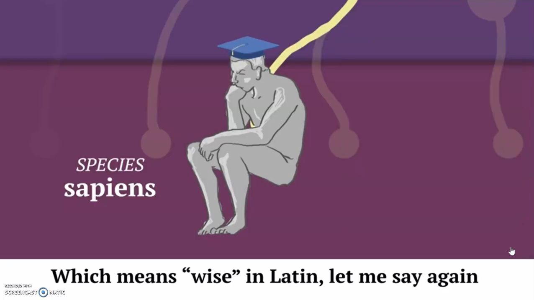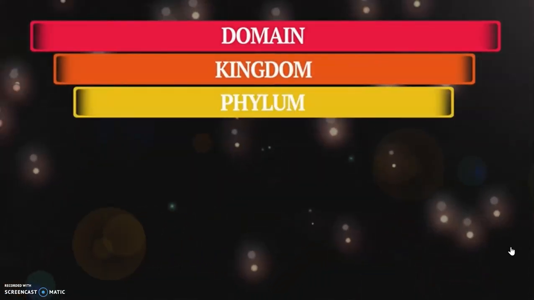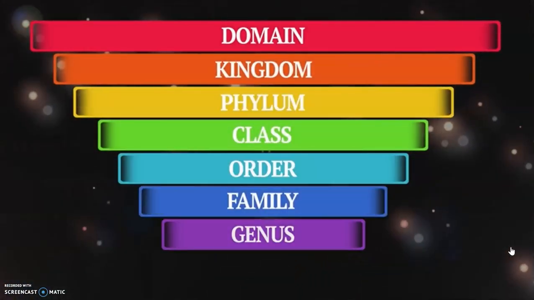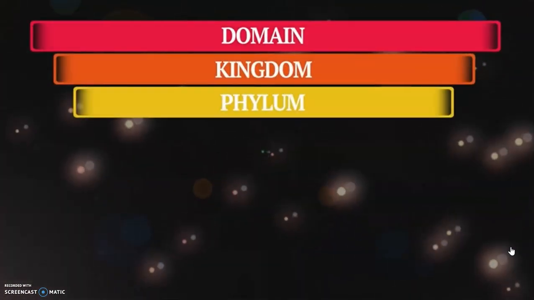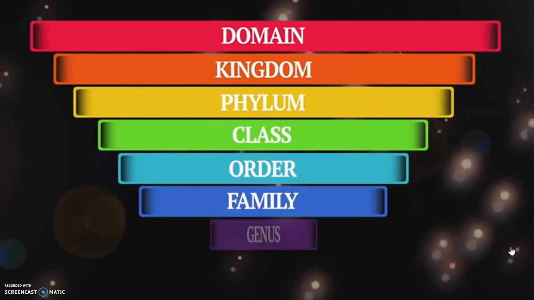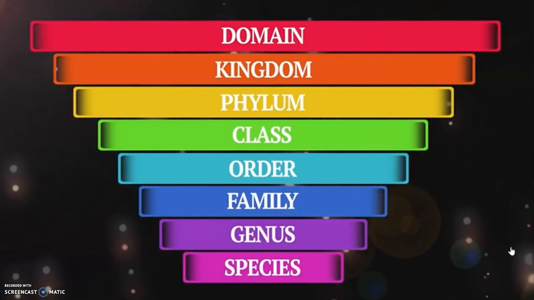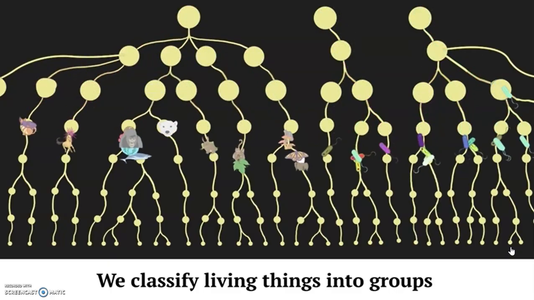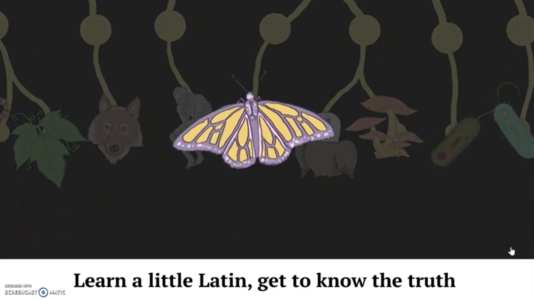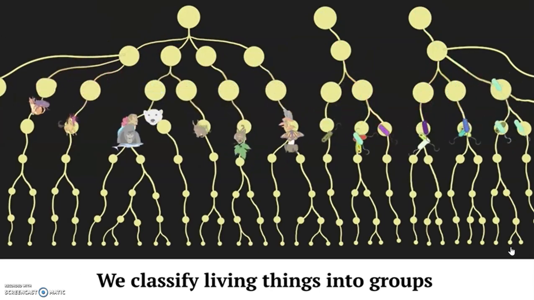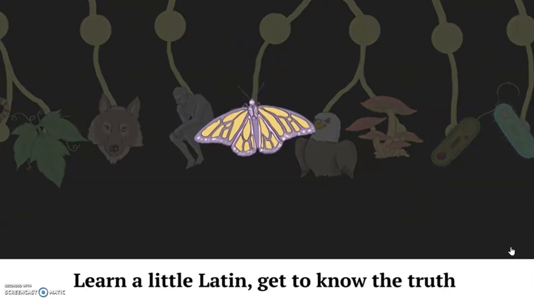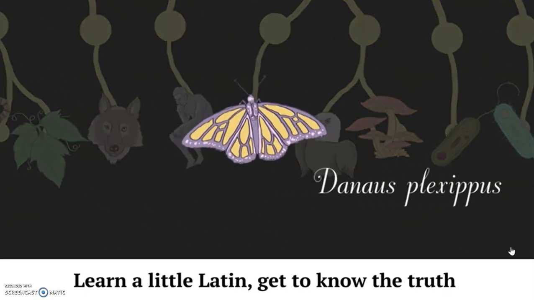Let me say again, domain, kingdom, phylum, class, order, family, genus, species, last. Domain, kingdom, phylum, class, order, family, genus, species, can't last. We classify living things into groups, learn a little Latin, get to know the truth.